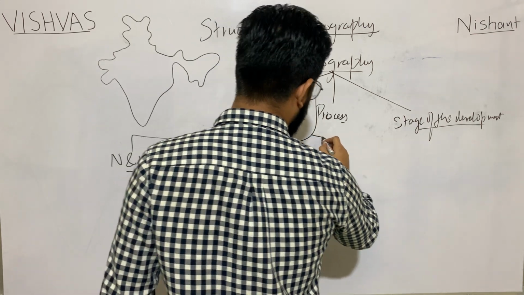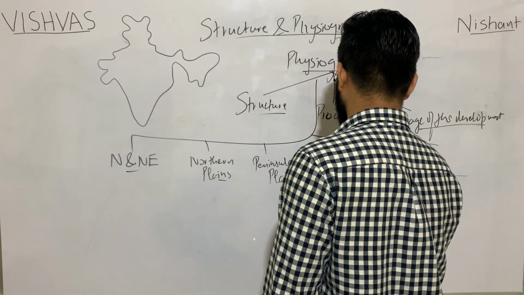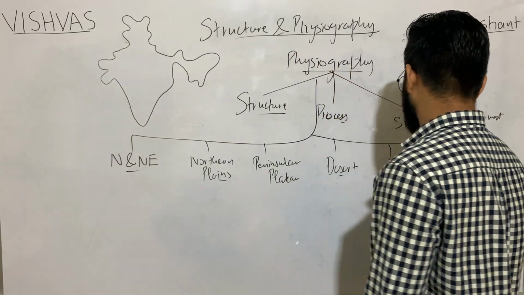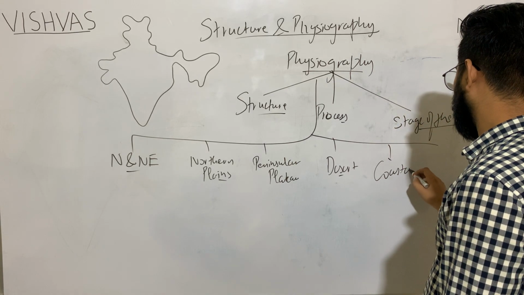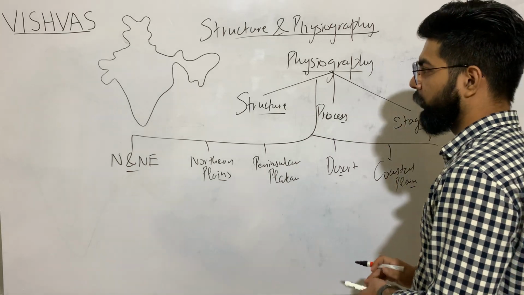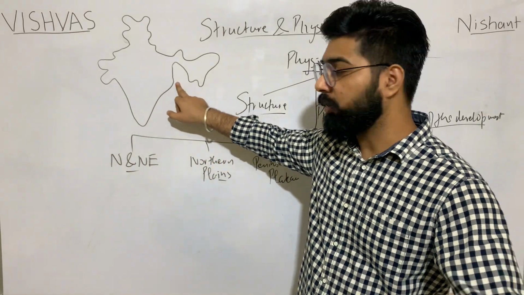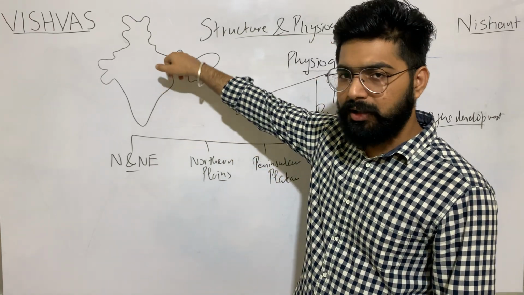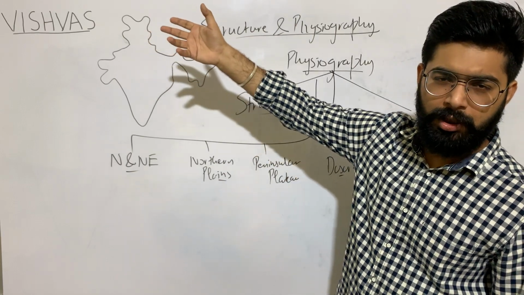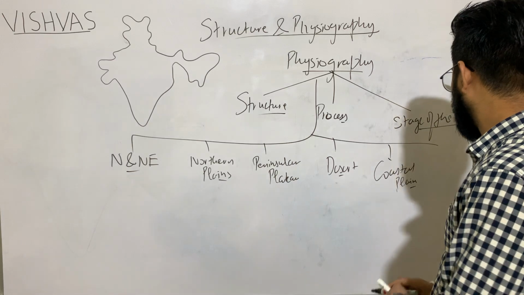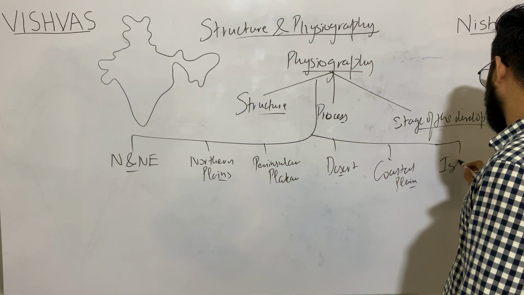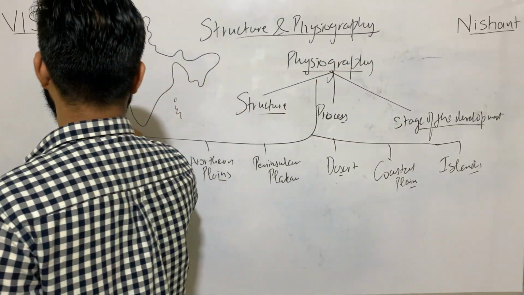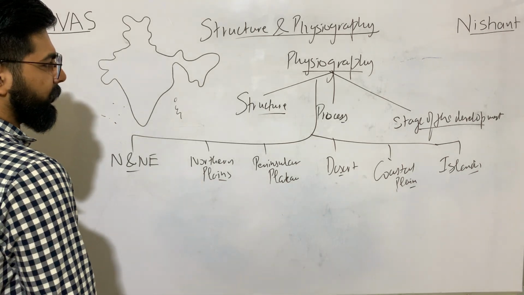Fourth, it classifies it as desert. The Indian desert, Thar desert in Rajasthan. Fifth, it says the coastal plains. Coastal plains, plains formed at the coast. Means formed by the delta of the rivers, Ganga, Brahmaputra, Mahanadi, Godavari, Krishna, Kaveri. Sixth, the last it says islands. Islands, Andaman and Nicobar in Bay of Bengal and Lakshadweep in Arabian Sea.